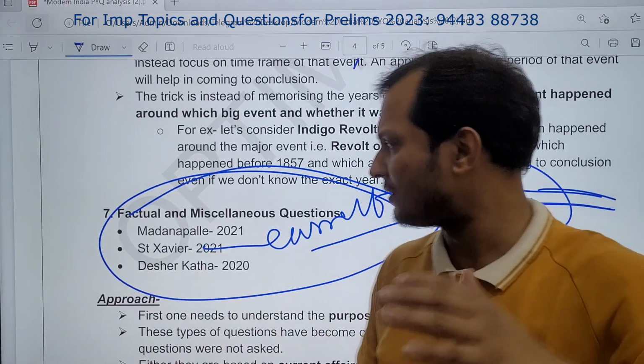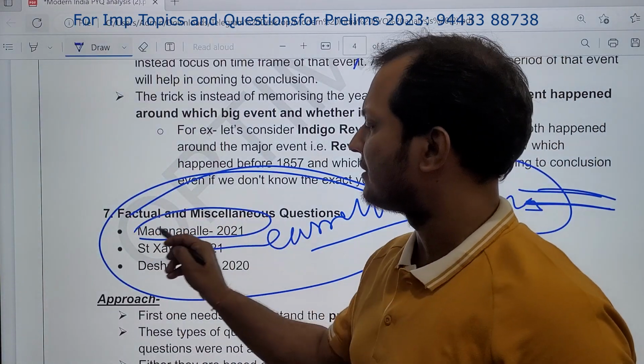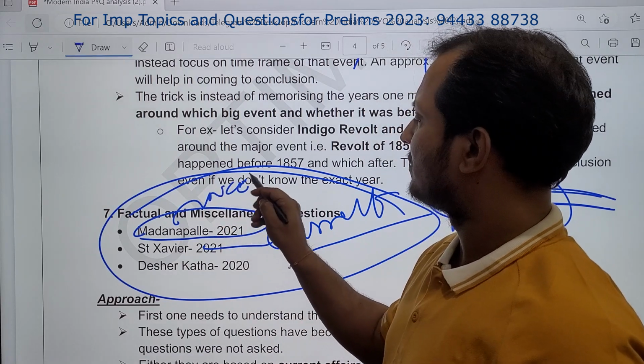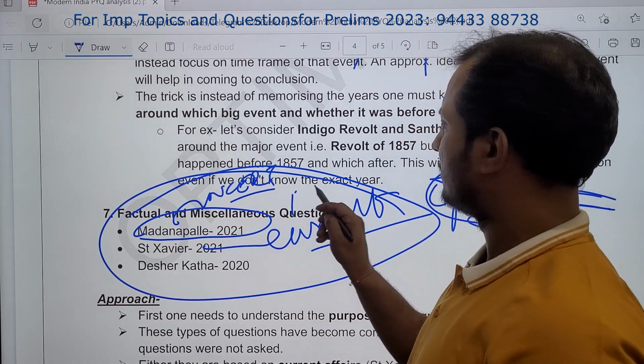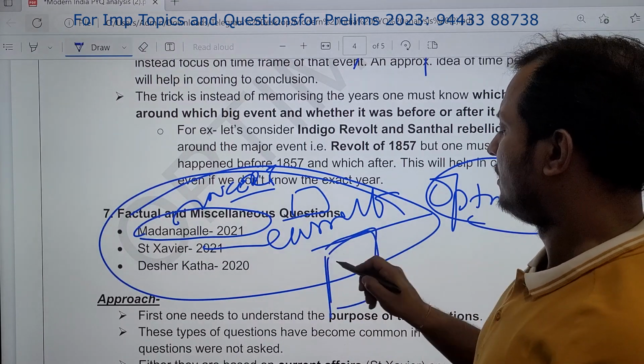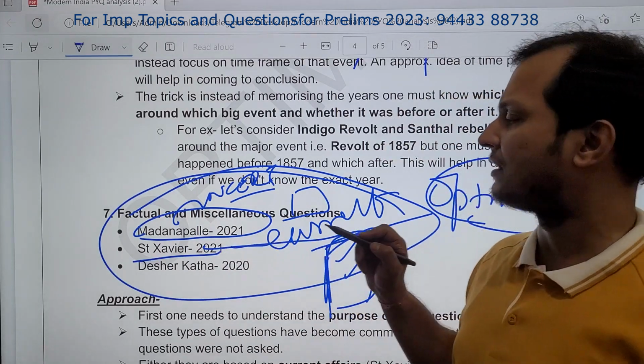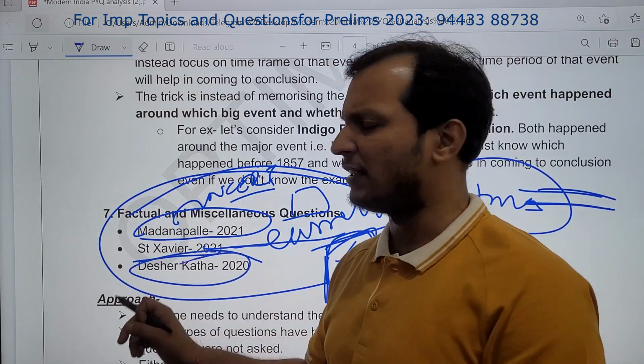Don't worry. Okay, so this is a miscellaneous factual type of questions, like Mandapalle. They have asked, this was there in the NCERT, the new NCERT boxes. That's why I have been emphasizing, please prepare the boxes of the new NCERT. St. Xavier's was in news, it was in current affairs. Deshor Katha was very difficult to solve.